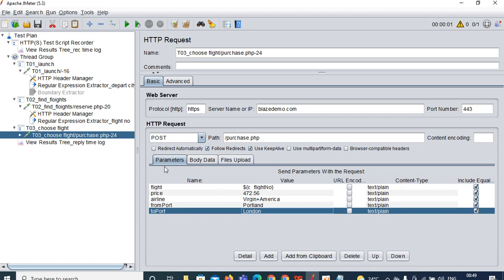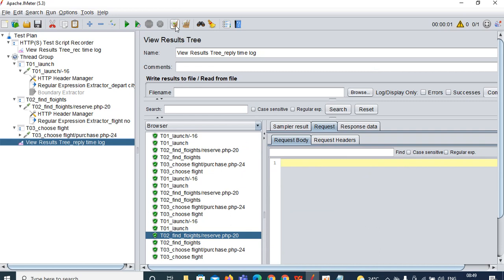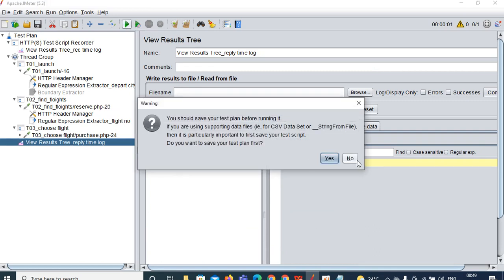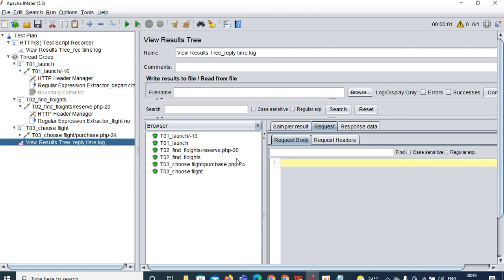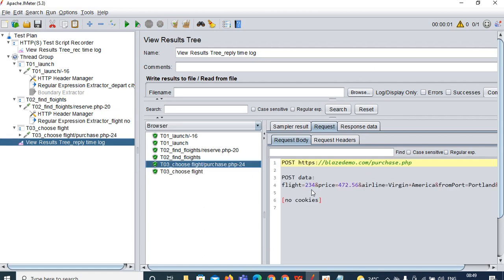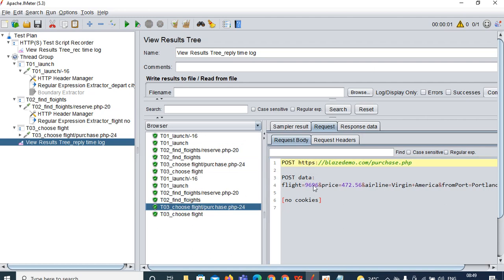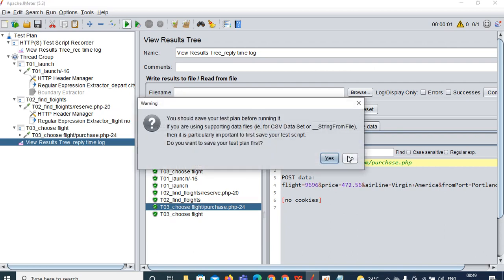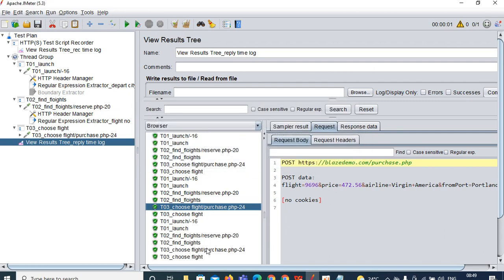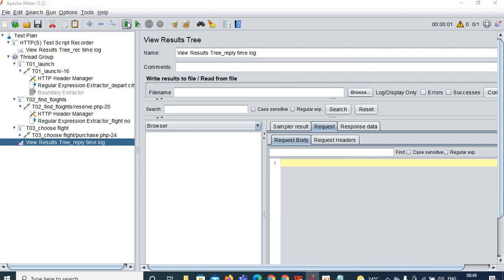Now I will show you, so we can know whether the flight number changes or not. Clear the data and click on the play button. Go to request 24. Here you can see flight number 234. Click again, and you can see flight number 9696. Click on the play button again, the flight number may change. Again 9696 only. Clear it again, click on the play button and see.